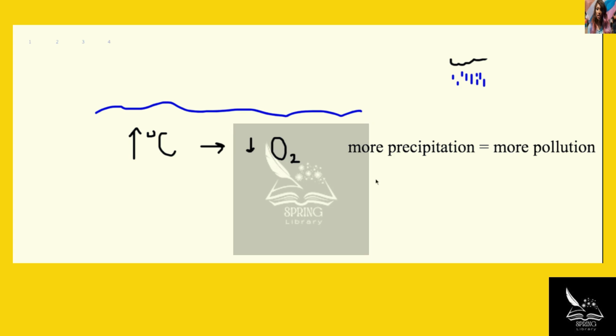A decrease in oxygen levels and the effect that has on other nutrients and dissolved things in the water and on life in the water will also lead to a change in water quality. So that's another direct consequence of global warming.